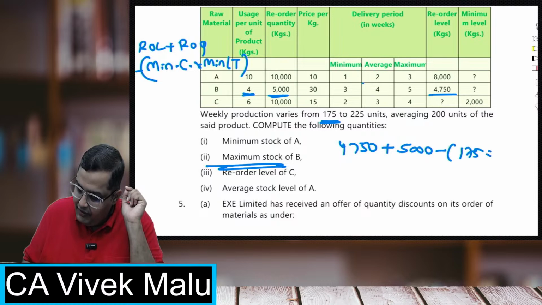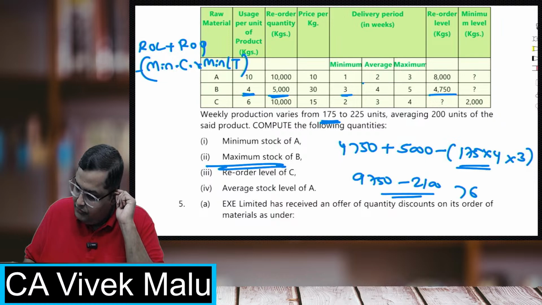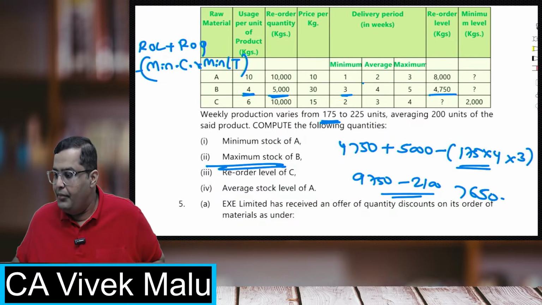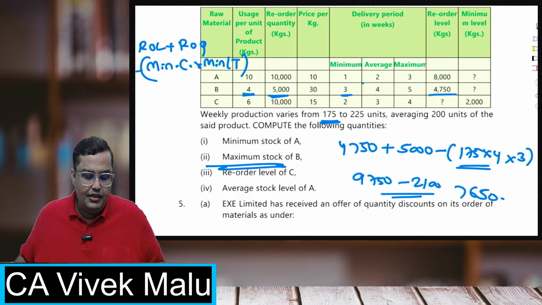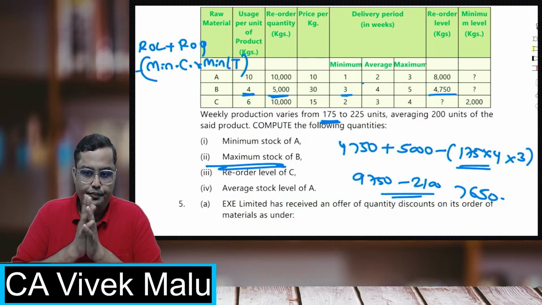So 175 into 4 is the minimum consumption, into minimum lead time, which is 3. If I do this, 9750 minus 175 into 4 into 3, that is 2100, I have to subtract. The answer comes to 7650. Everybody, it is clear. Perfect. You have done the right calculations.